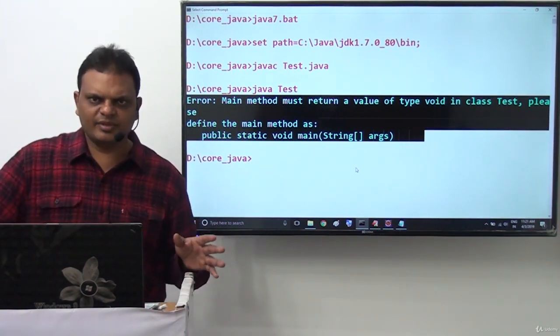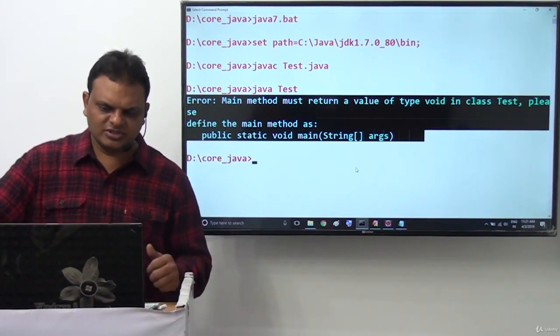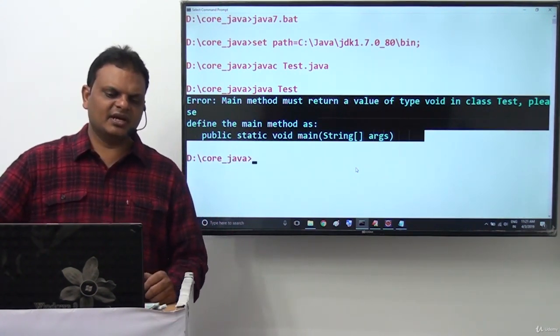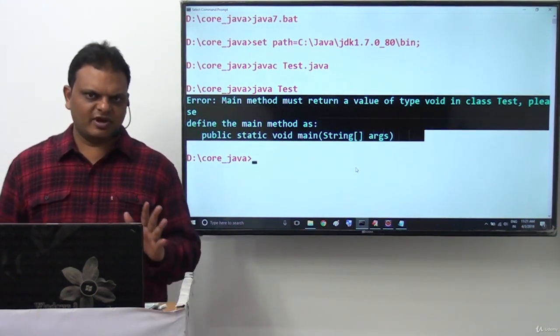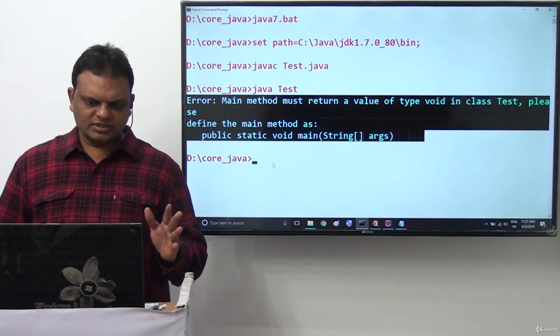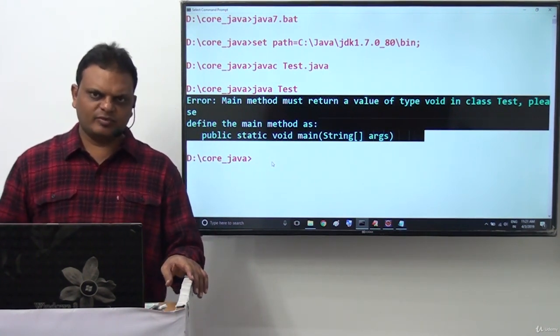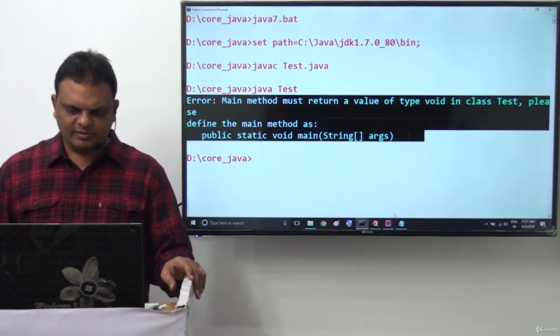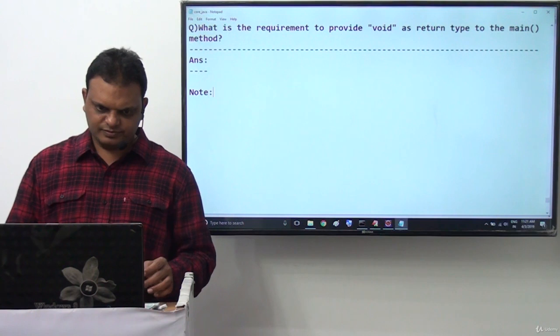Please declare the main method as public static void main(String[] args). We get this message directly if the main method does not have void as its return type. This is a point we have to understand clearly. This is exactly the reason why void is the return type of the main method. That's fine. After completion of this method, I have one more question.